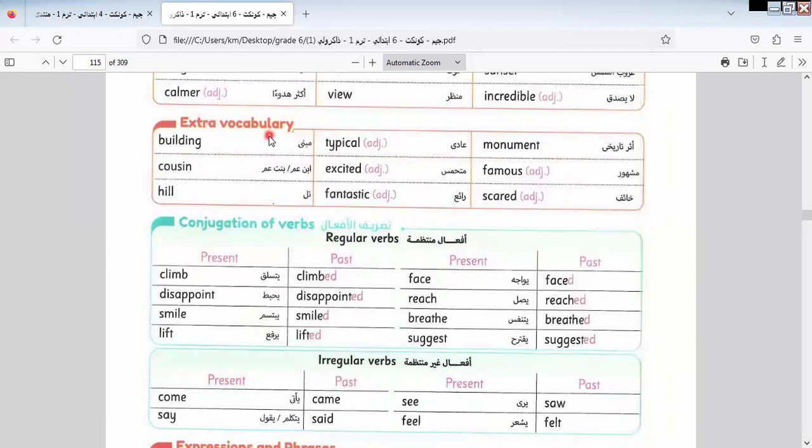Here we have some extra vocabulary. Let's know it together. Building, I think most of us know building. Cousin, hill, typical, excited. We will talk about excited and exciting, when we put ed and when ing, and the uses of the ed and ing forms. Fantastic, monument, famous. Here we have the same meaning as famous: popular. Okay. Skirt.